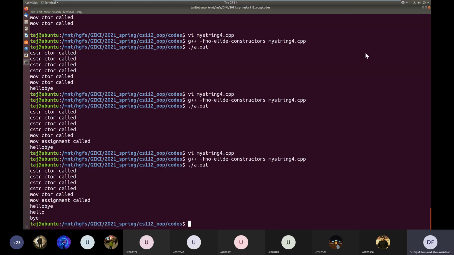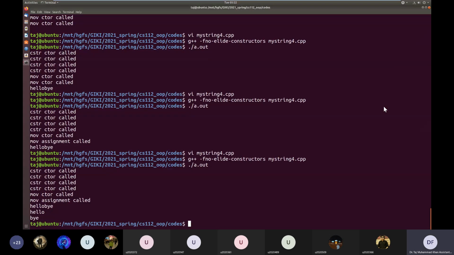Okay, is it clear? The concept of temporaries and the move operation. And an R value reference, a double ampersand, is not a normal reference, it's an R value reference, and it can only bind to R values.